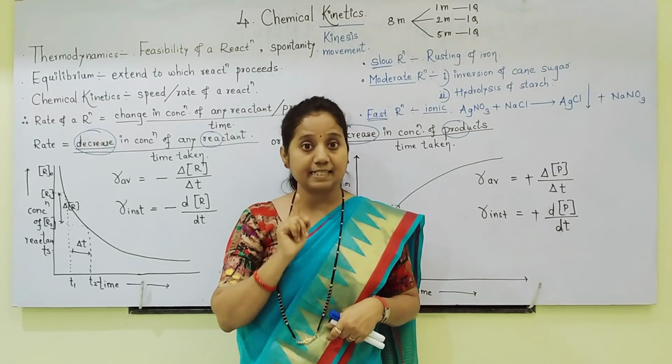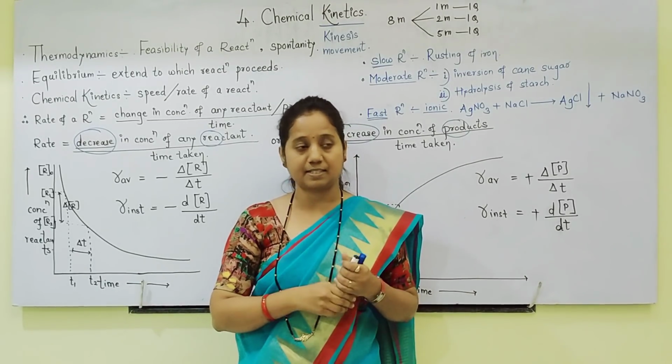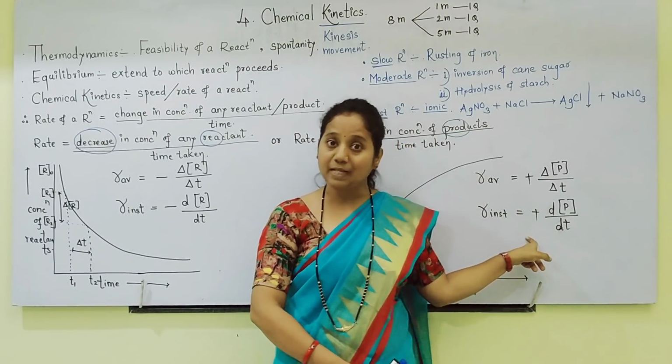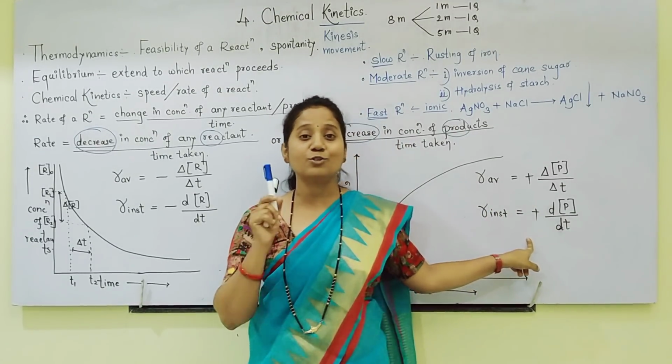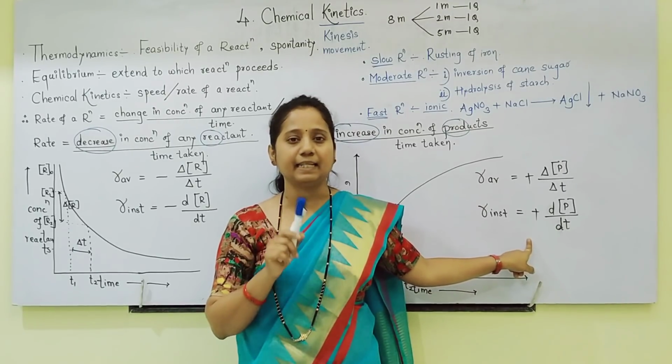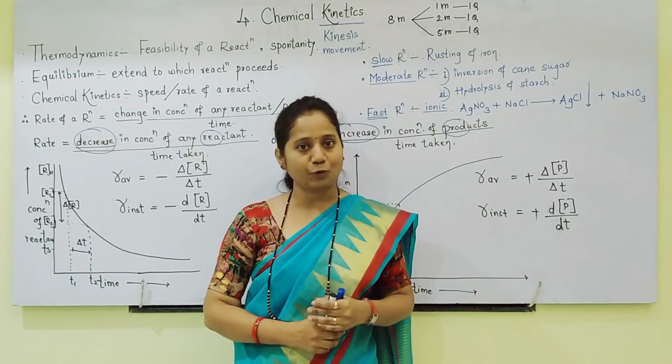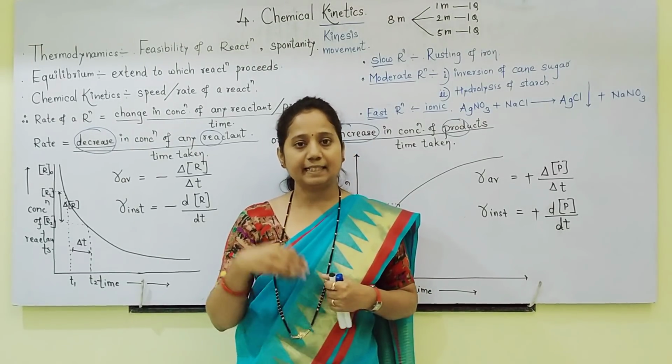The negative sign indicates decreasing concentration of reactants. If you are going to write rate with respect to products, don't forget to put a plus sign because products go on increasing, and this plus sign indicates increase in concentration of products. Okay. Let us move next.